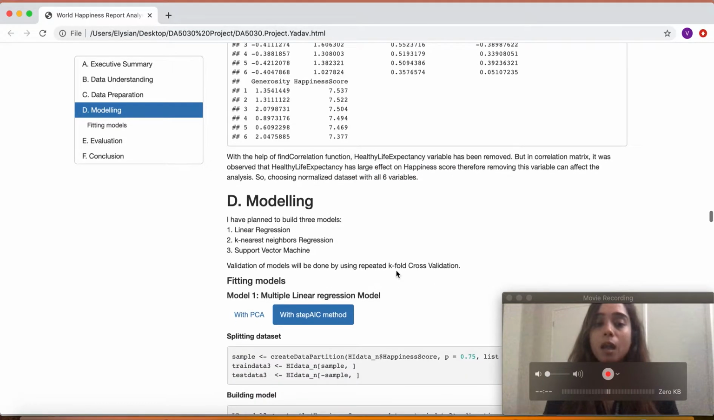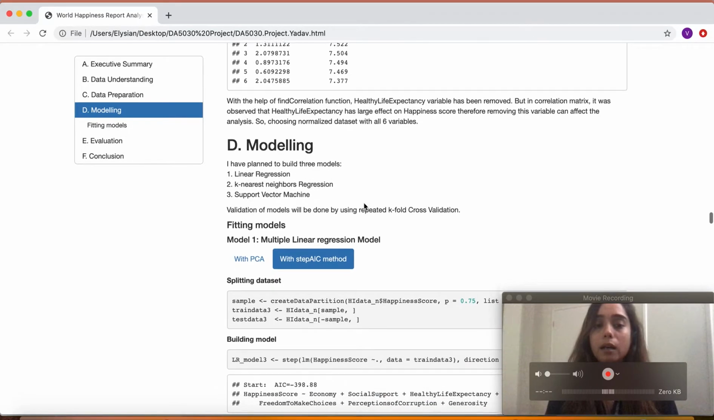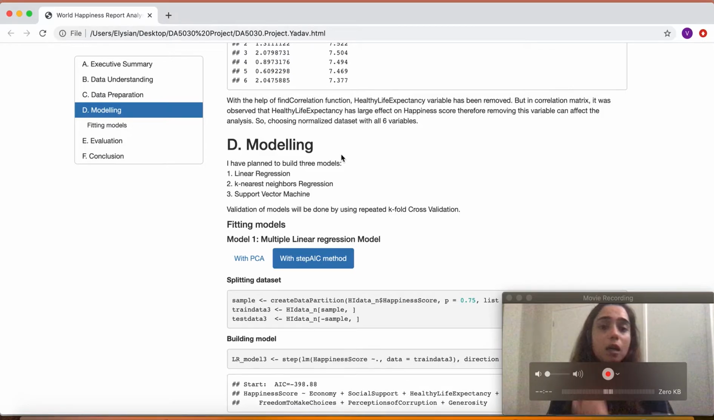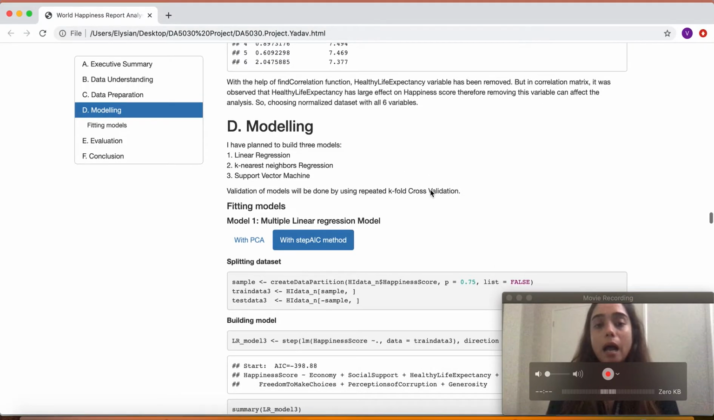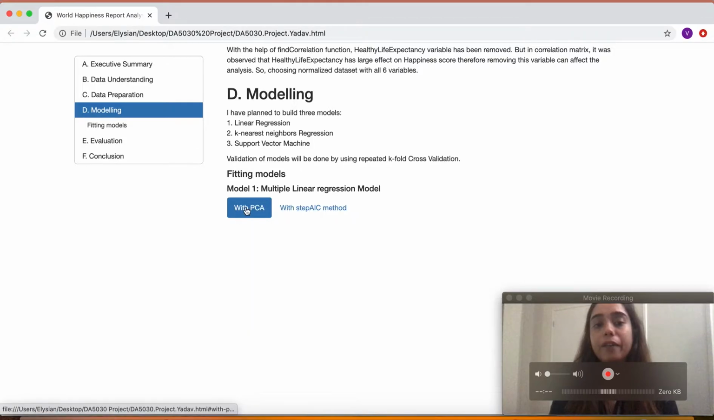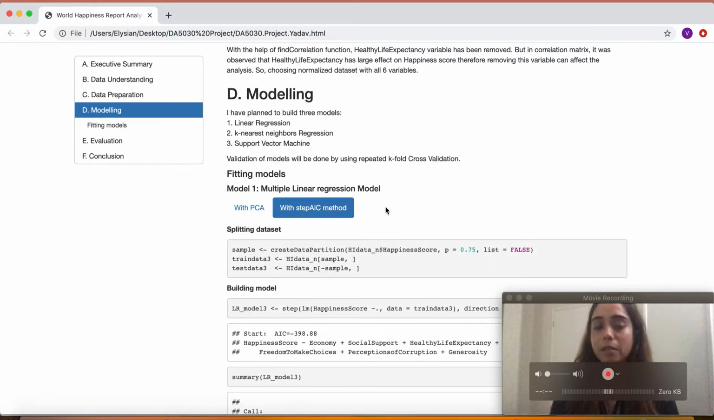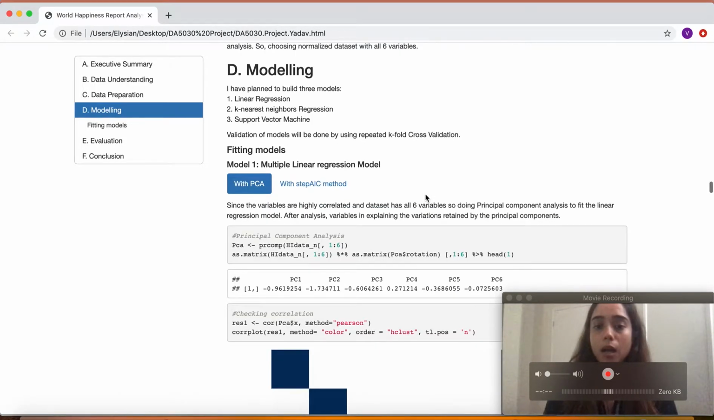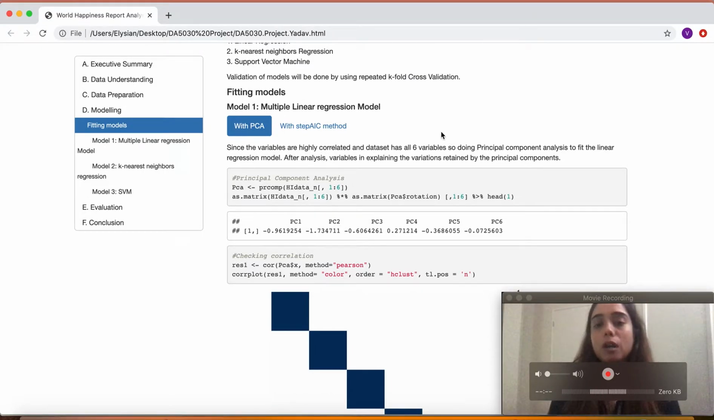variables. My next step is modeling, and for modeling I selected three models: multiple linear regression, k-nearest neighbor regression, and support vector machine. And for my first model, a multiple linear regression model, I did it with PCA and with the step AIC method. With PCA, I chose this method because I did not remove